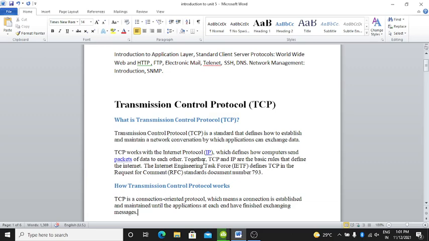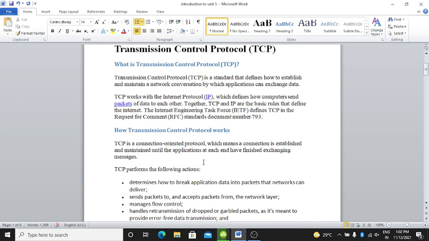IP means internet protocol, which defines how computers send packets of data to each other. Together, TCP and IP are the basic rules that define the internet. The Internet Engineering Task Force, that is IETF, defined TCP in the request for comment RFC standard document number 793.